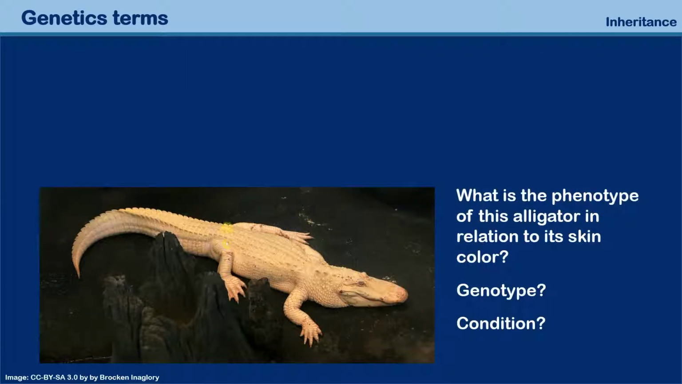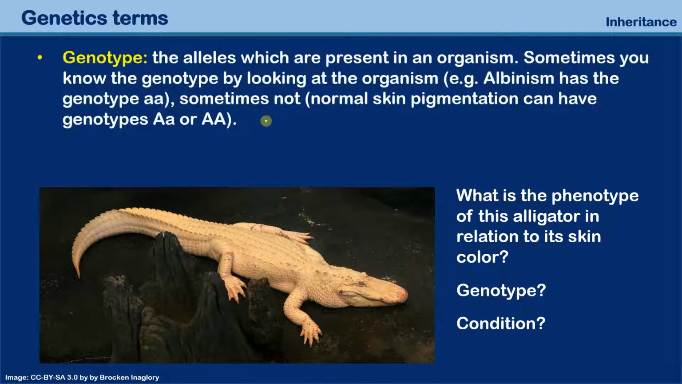So, the genetics terms, they continue. I have a nice little picture of an alligator over here, but there are two more terms. Genotype. The word gene is hidden in here, and the genotype are the alleles which are present in organisms. And sometimes you know the genotype by looking at the organism. There is a condition called albinism, and sometimes you don't know that.